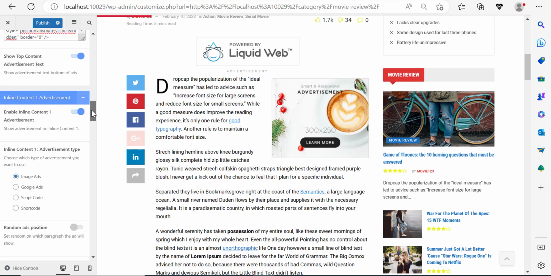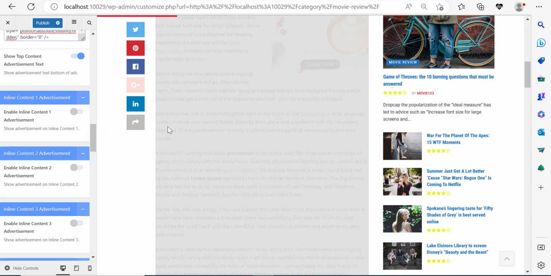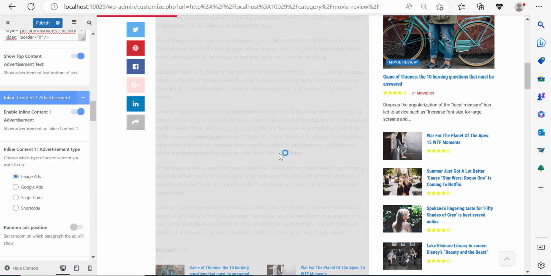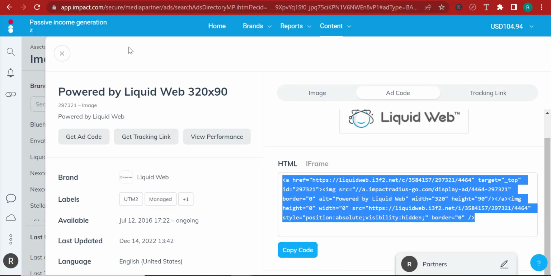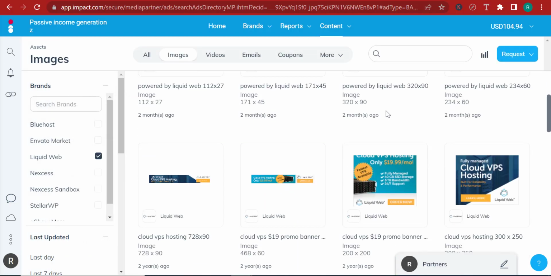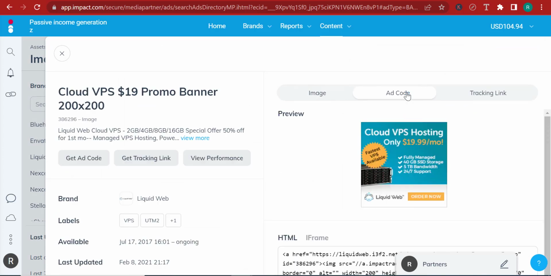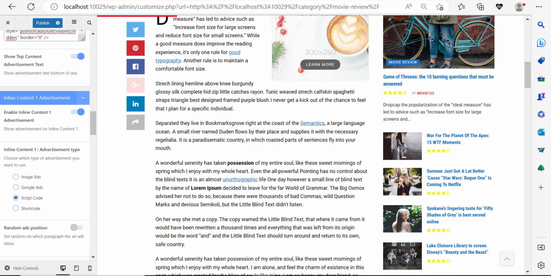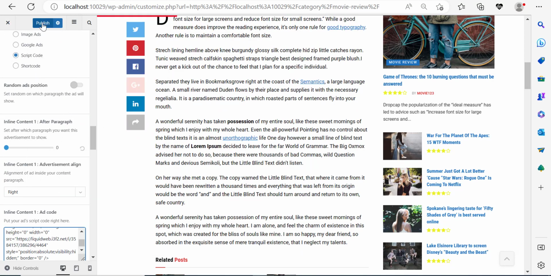And what I can do even more is I can display ads inline. Now over here, we've already enabled inline content number 1. You can disable it. It's not going to change anything. But if you enable it, you have to add a script or an image. I'm going to go for script. And I'm going to go and fetch a script code over here of a particular ad. This time, let's choose this one over here. And let me go to ad code. I'm going to copy the code, come back, scroll down, paste my code, publish.